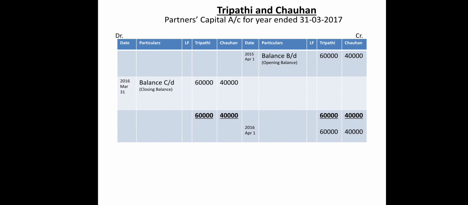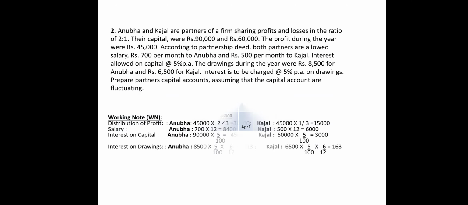Now we are going to switch to sum number 2, that is Anubha and Kajal. Anubha and Kajal are partners of a firm sharing profit and losses in the ratio of 2:1. Their capitals were 90,000 and 60,000. The profit during the year was rupees 45,000.